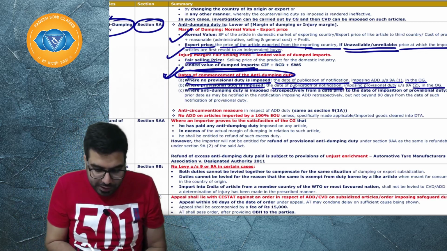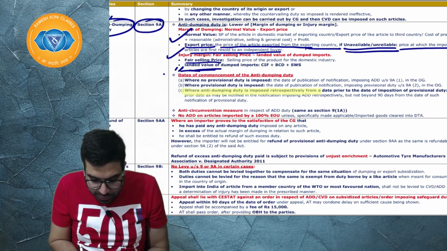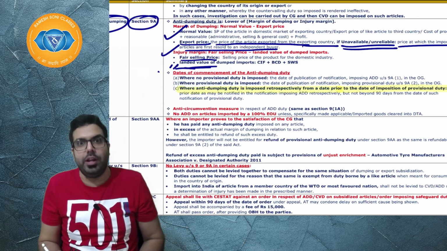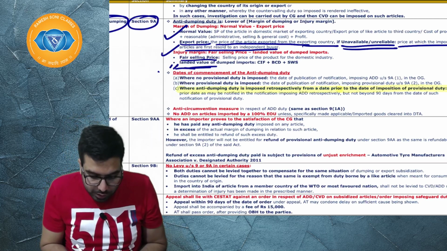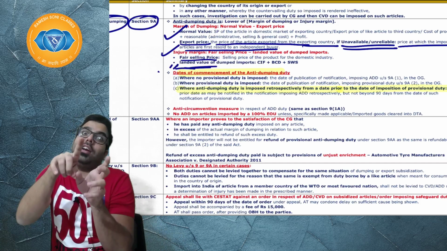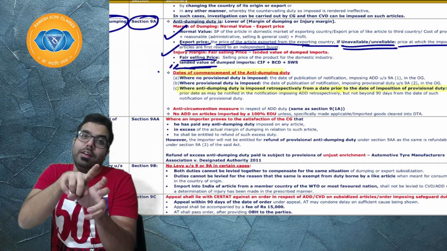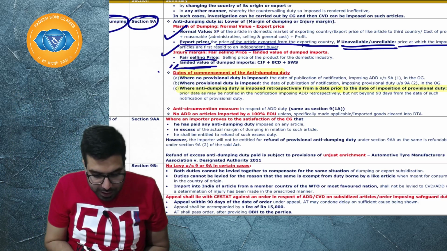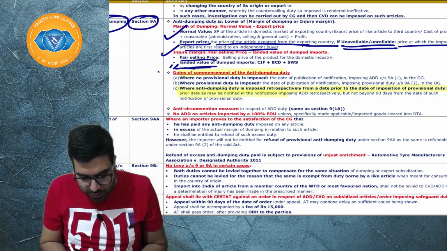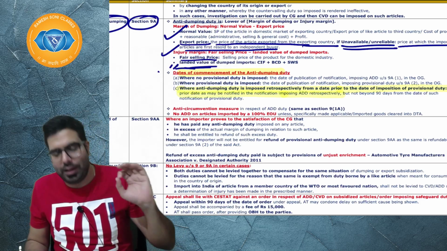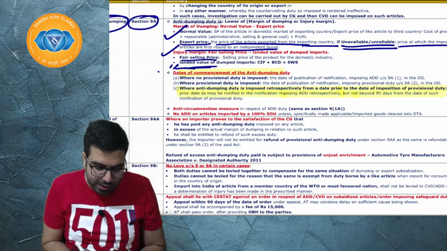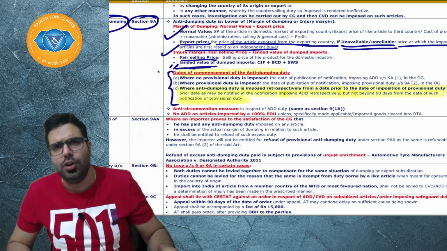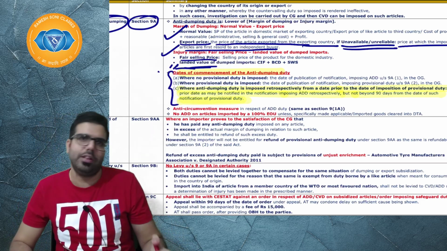When anti-dumping duty is imposed retrospectively from a date prior to the date of imposition of provisional duty, what is the date of commencement of anti-dumping duty? It is the date identified retrospectively, basically a prior date, as may be notified in the notification imposing anti-dumping duty retrospectively, but not beyond 90 days from the date of notification. I hope everyone is clear. This can again be a small MCQ or a small 3 marks question in the exam.